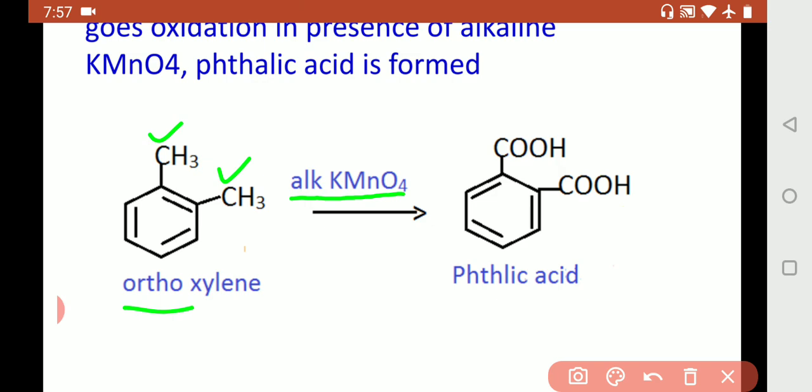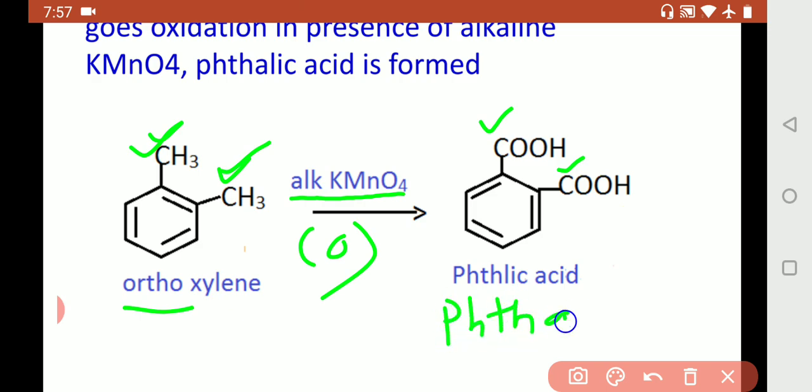Of course, it undergoes oxidation, that is addition of oxygen. What is happening? Two CH3 groups are converting into COOH groups, carboxylic acid groups. That is called phthalic acid, P-H-T-H-A-L-I-C. How many carboxylic acid groups are present? 2. How many methyl groups are present? 2. So how many carboxylic acids are produced? 2.